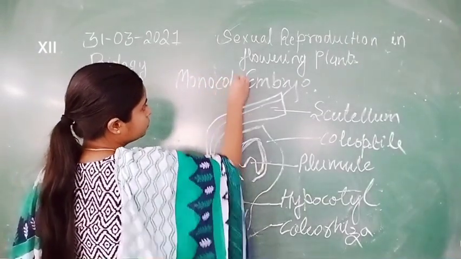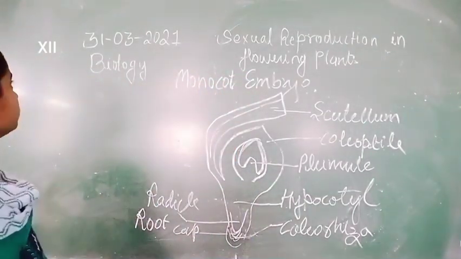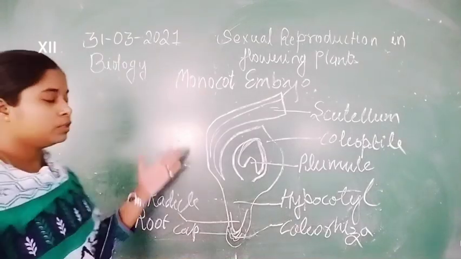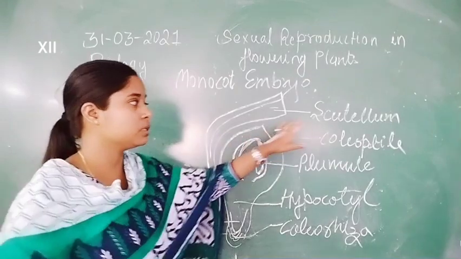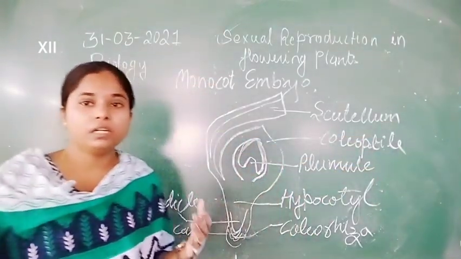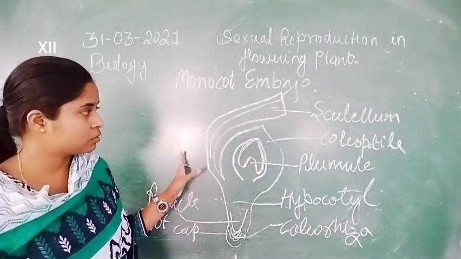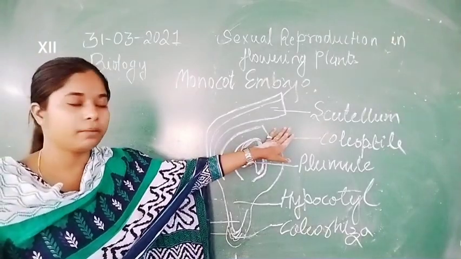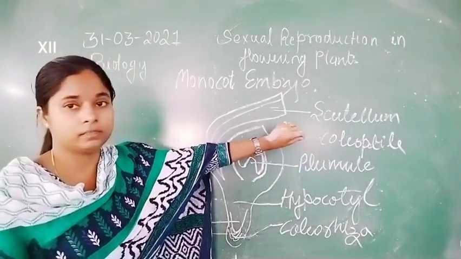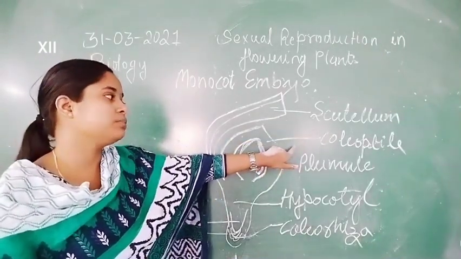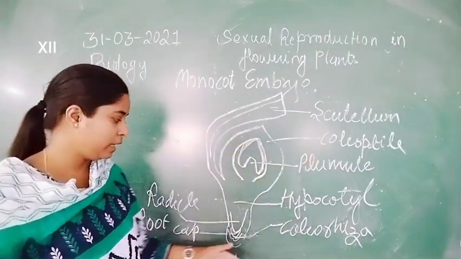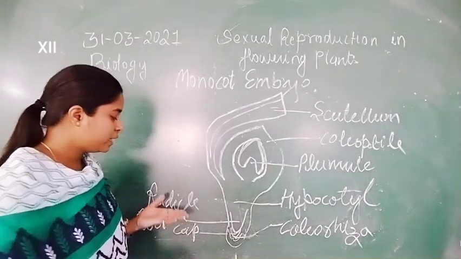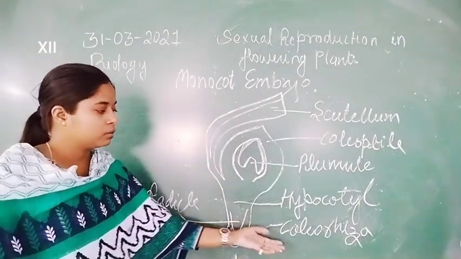So the scutellum represents the monocotyledon, that is, one cotyledon is present, and the plumule is enclosed by the coleoptile, and the radicle is enclosed by the coleorhiza.